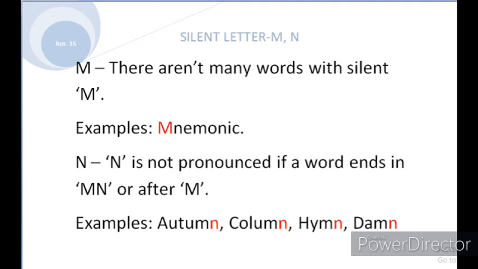It also has only one rule. N is not pronounced if a word ends in M, I mean after M. For example, autumn. That is not A-T-O-M, atom. That is A-U-T-U-M-N, autumn, that is a season. Then column, condemn, dam, hymn.